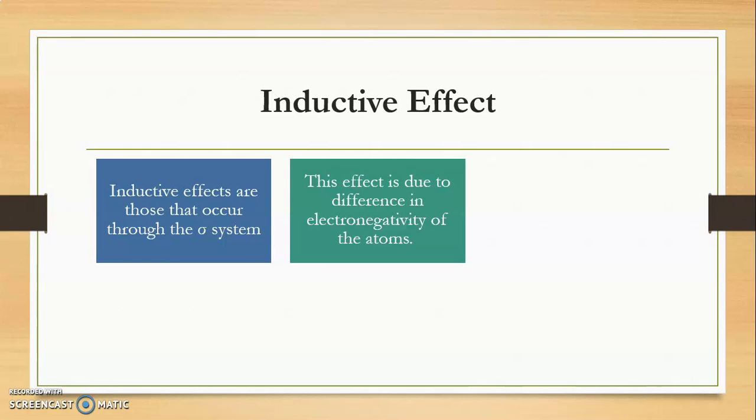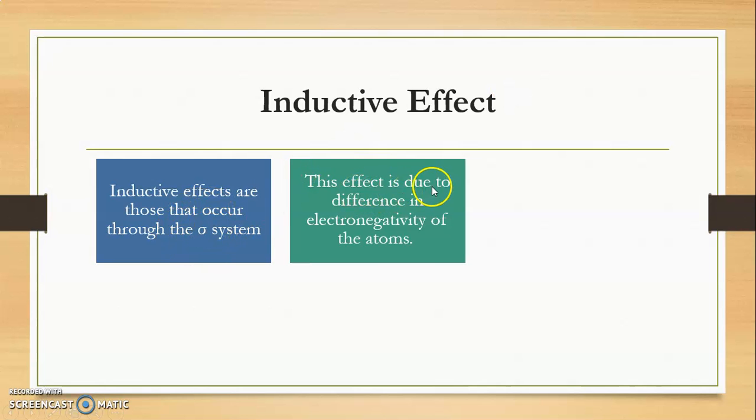We know there are two different types of bonds, the sigma bond and the pi bond. So when your functional group consists of a single bond, then that particular functional group exerts an inductive effect, because the inductive effect is exerted through the sigma system.